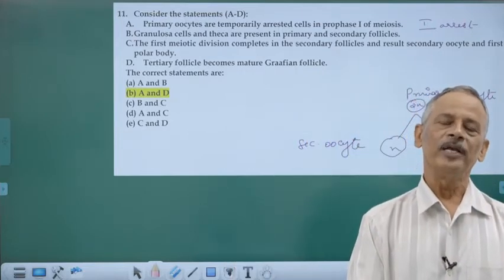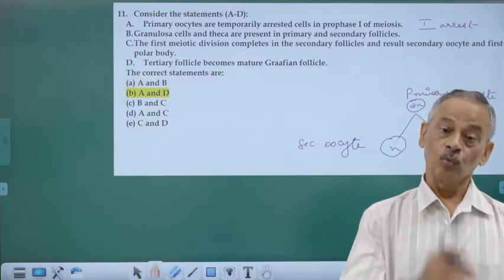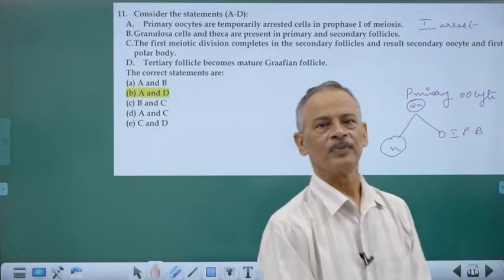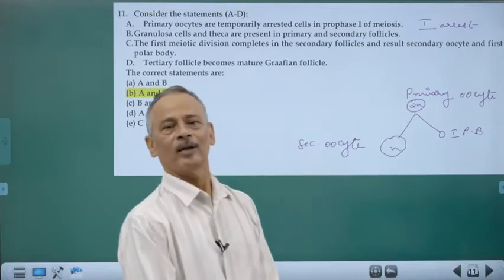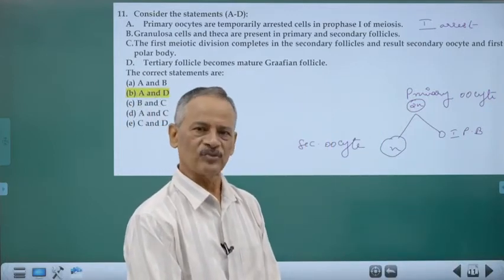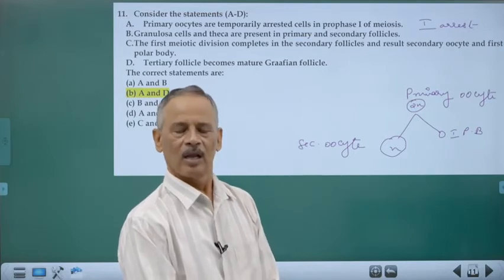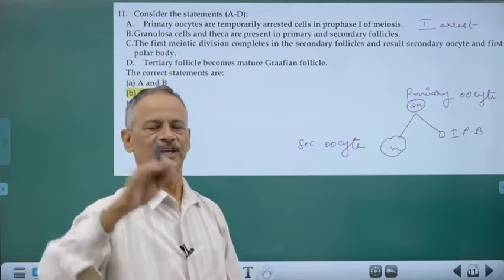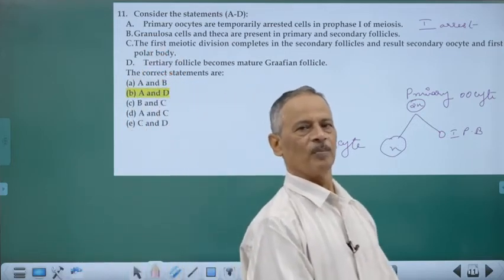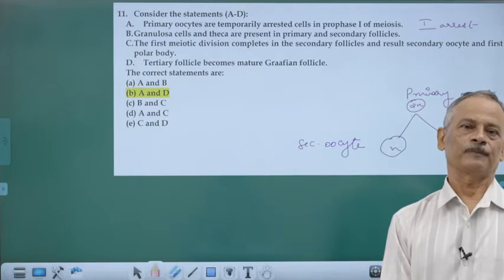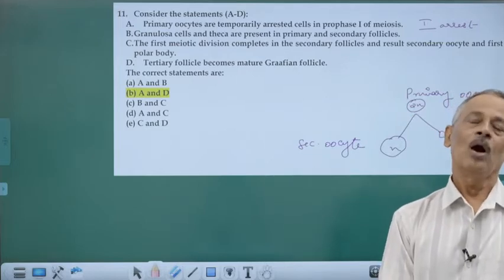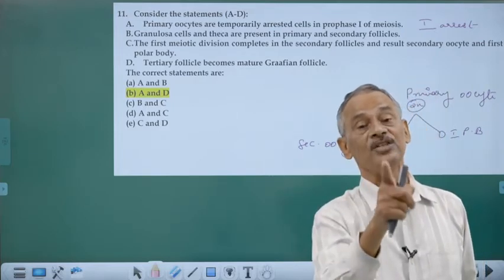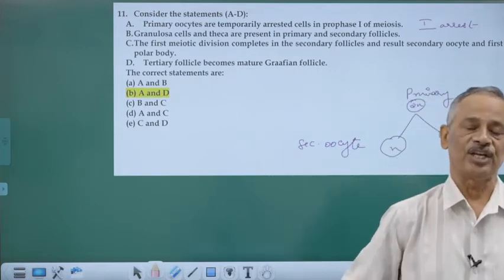Now, these oogonia cells will be developing into primary oocytes. This primary oocyte undergoes the first meiosis. It starts its first meiosis, completes its first prophase, then it is arrested. That is the first stage. This will be taking place in the early stages. Okay. Now, after the arrest, the remaining stages will be taking place only when she reaches her puberty stage.